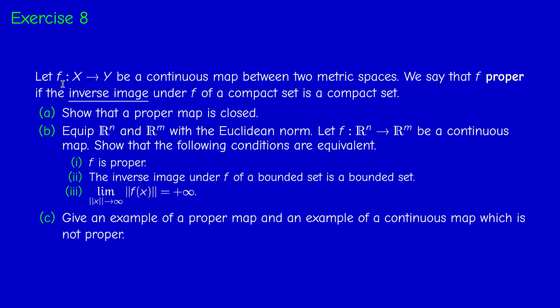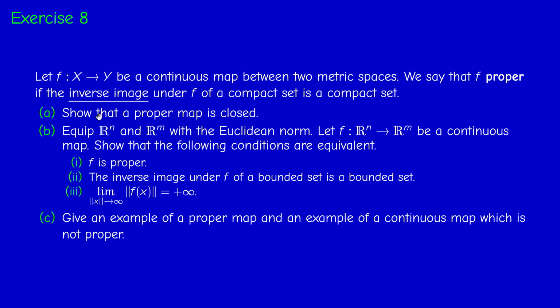We have a continuous map F between metric spaces. We say that F is proper if the inverse image under F of a compact subset of Y is a compact subset of X. So please, once again, don't confuse inverse image with direct image. The direct image under F of a compact subset of X is of course compact, because this is just continuity. Compactness is conserved by continuity. But here we are talking about the inverse image. So it's not the same concept.